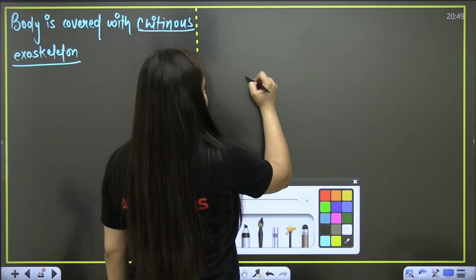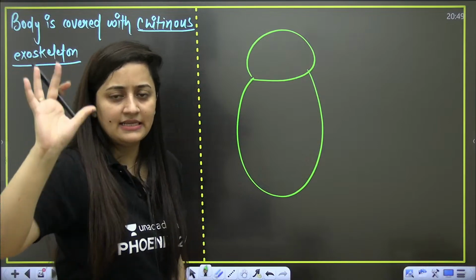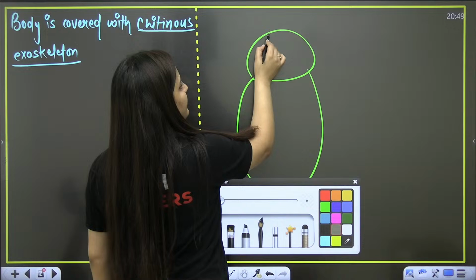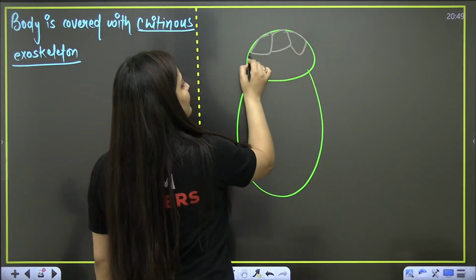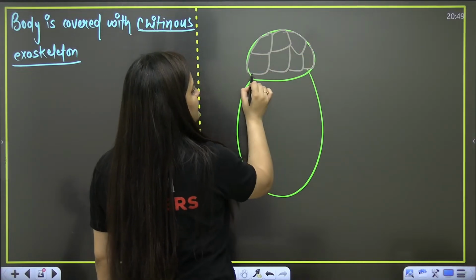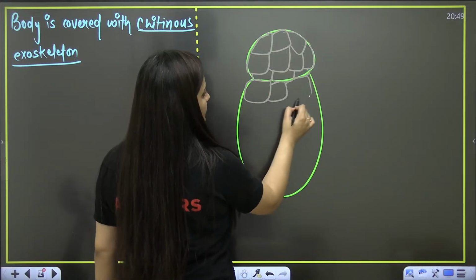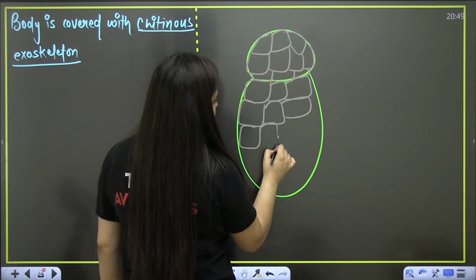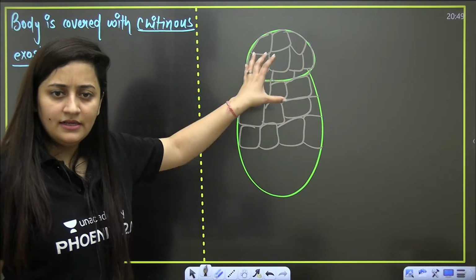Let's say that is an insect. Imagine it like this. Here in this insect, you will see the chitinous exoskeleton is going to cover it. So there will be tile-like structures of that chitinous exoskeleton. Means that chitin will have these tile-like structures. See these tiles. What are they? They are made up of chitin. Can you see that?